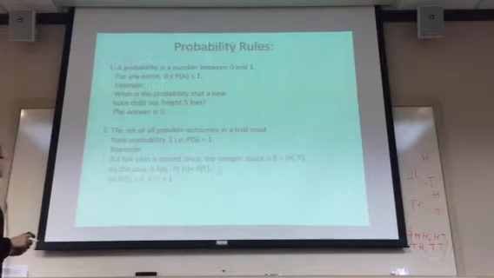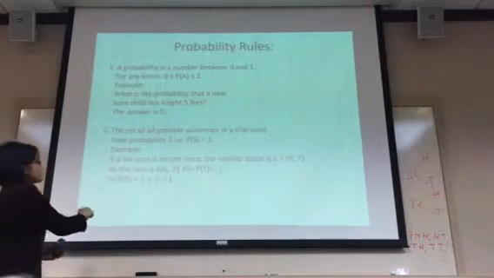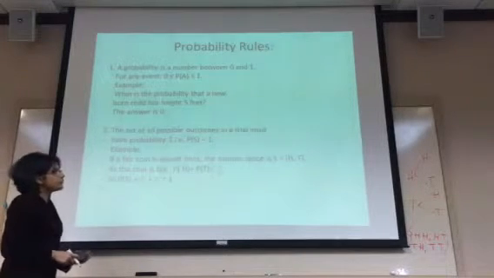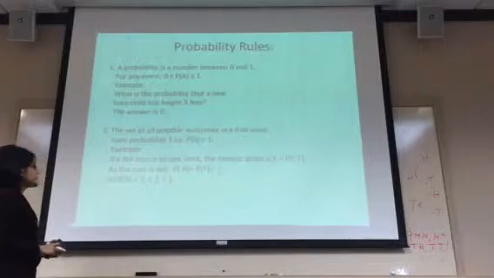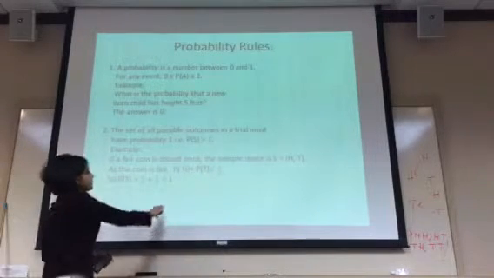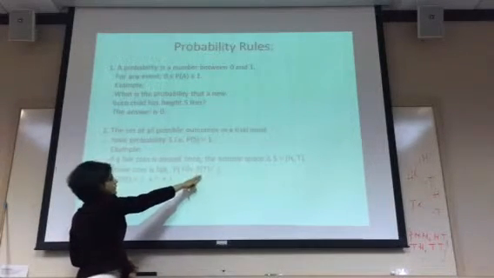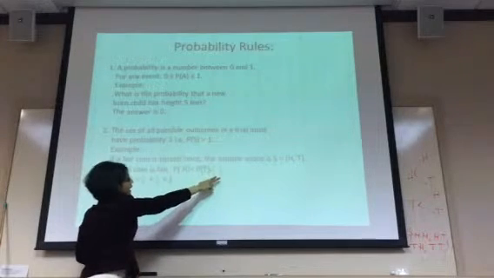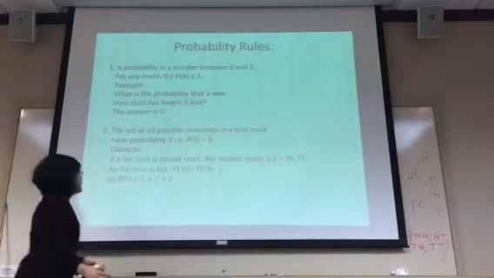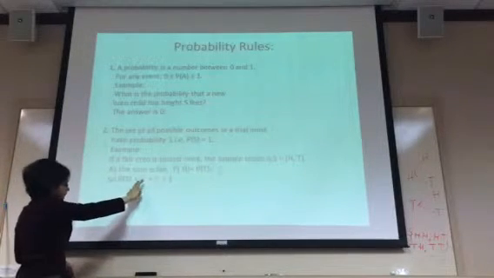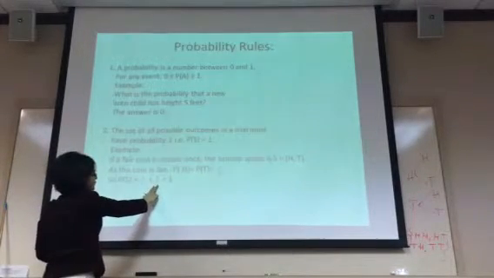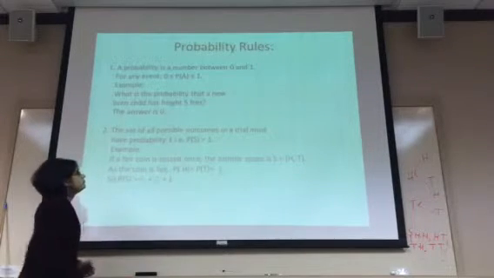Let's look at an example. If a fair coin is tossed once, the sample space is H and T. As the coin is fair, the probability of getting a head equals the probability of getting a tail, half or 50%. So the probability of the sample space is half plus half equals 1.